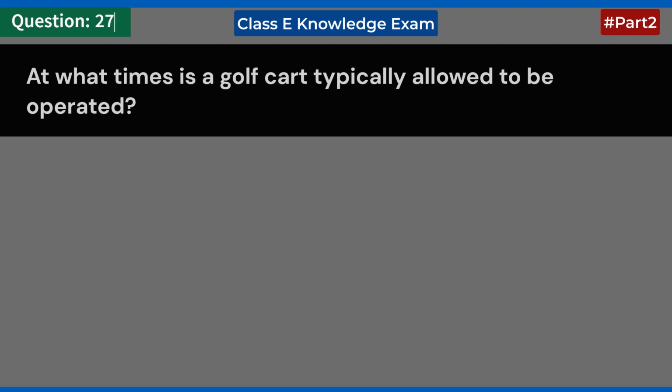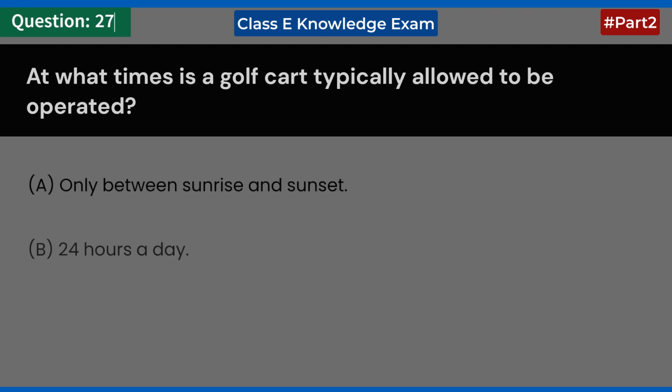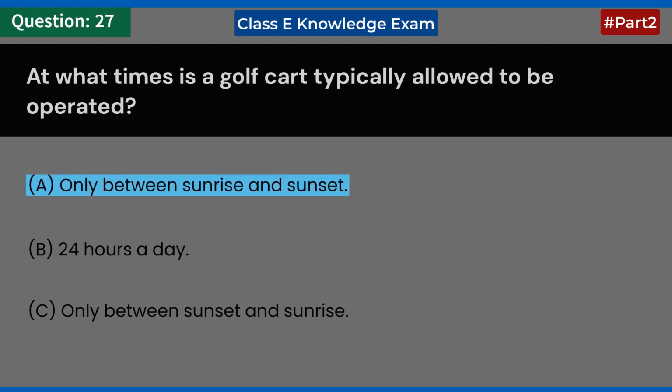At what times is a golf cart typically allowed to be operated? A. Only between sunrise and sunset. B. 24 hours a day. C. Only between sunset and sunrise. Answer A. Only between sunrise and sunset.